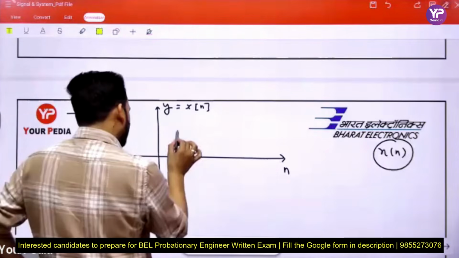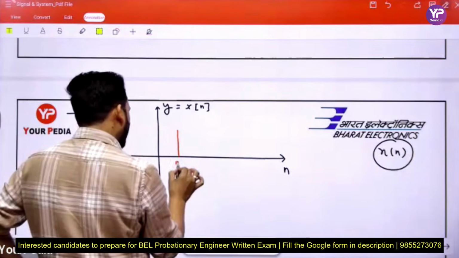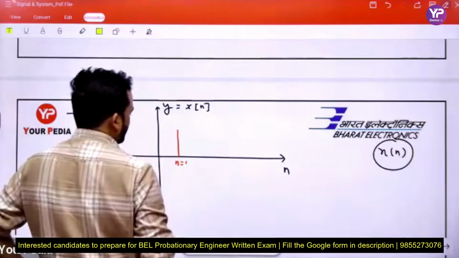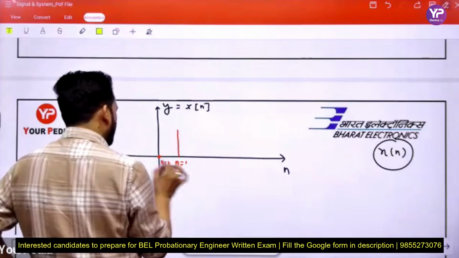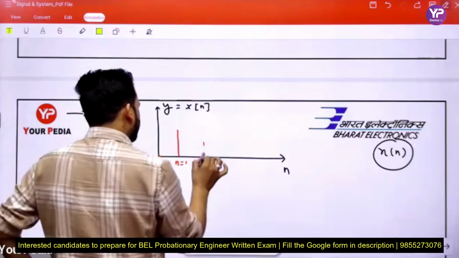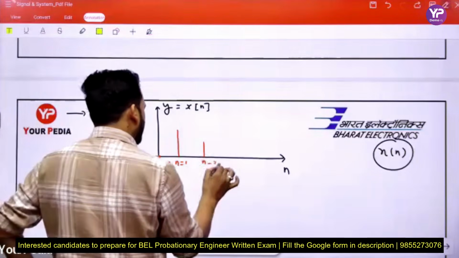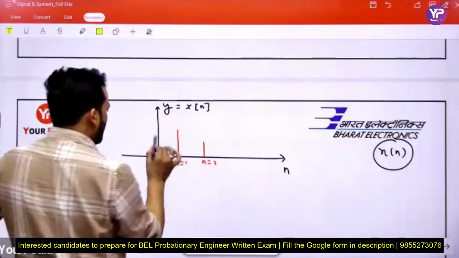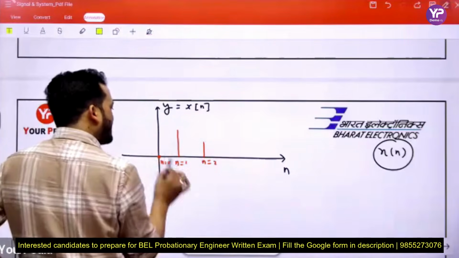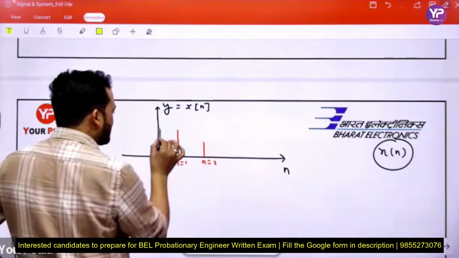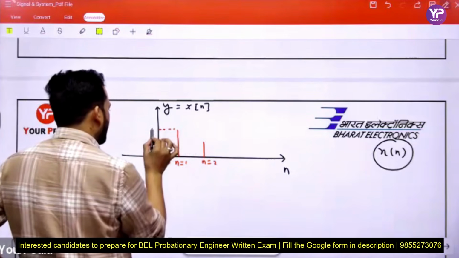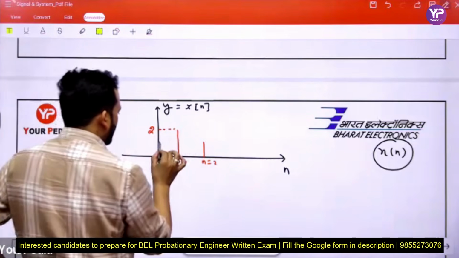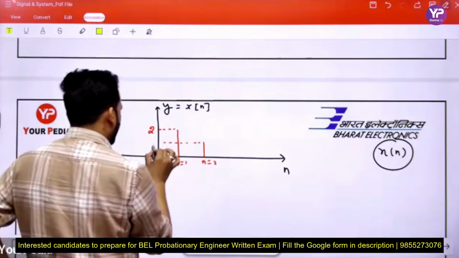This is the instant n equal to 1, and this is n equal to 0. This is n equal to 2, and here we denote the value of y corresponding to that instant. This is the value 2, and this is the value 1.